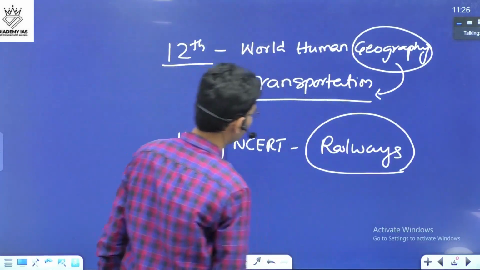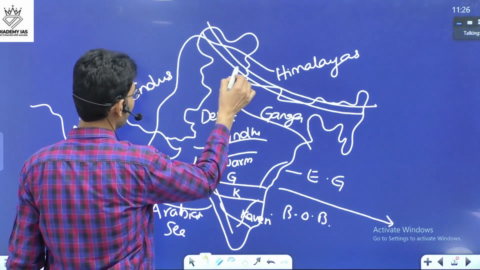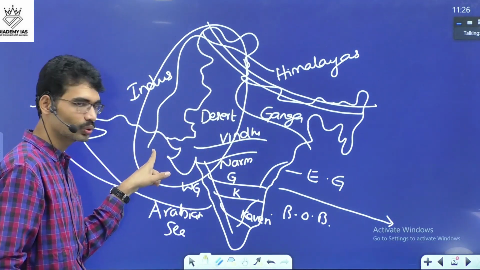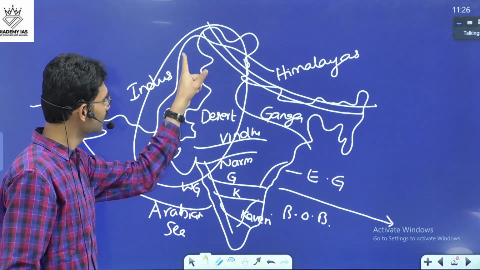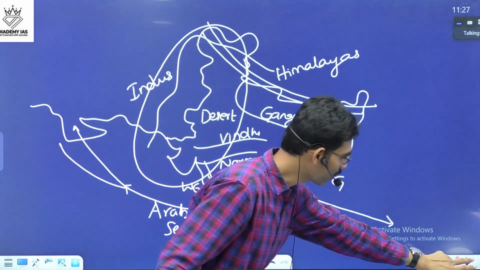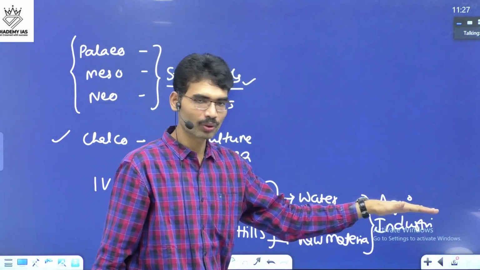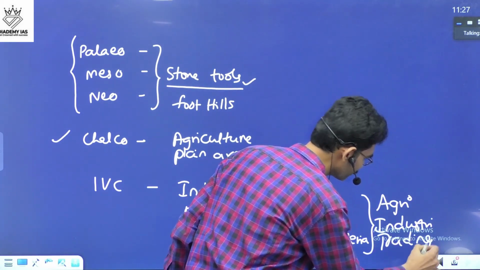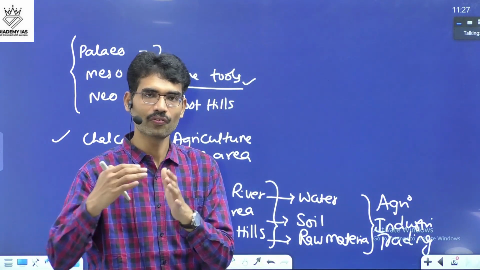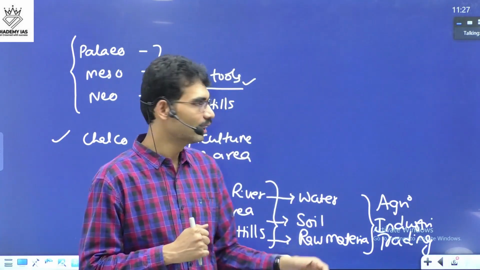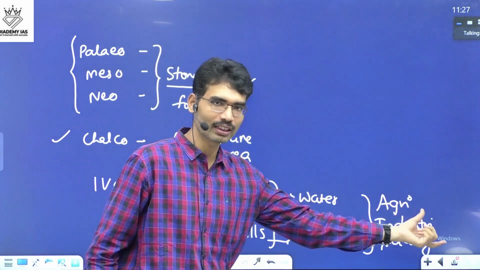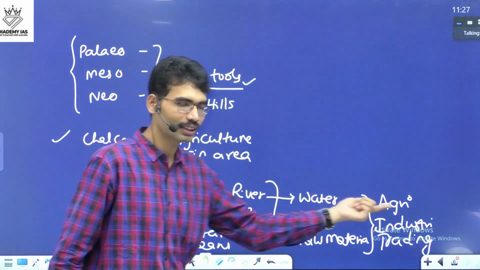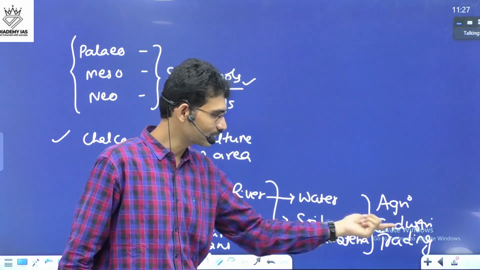This is the area where Indus Valley civilization flourished. In this Indus Valley civilization, they had access to the ocean, they had access to rivers, and certain hilly regions also. Based on all these factors, agriculture improved, industries improved, then trading activities improved. They connected with Central Asia, West Asia, Mesopotamian civilization, and they were getting raw materials from distant lands. They used the river, they used fertile soil for agriculture, and they used the raw material for industrial activities.